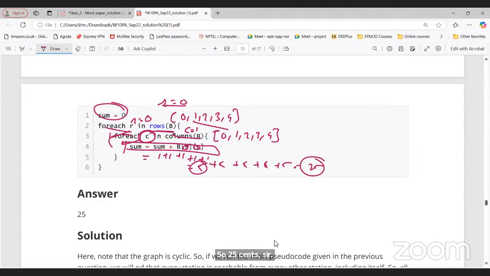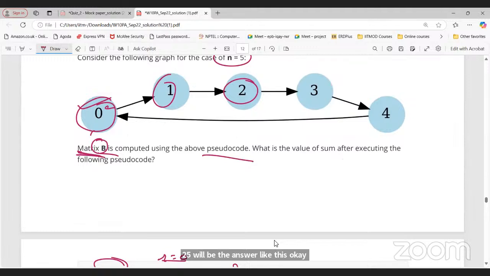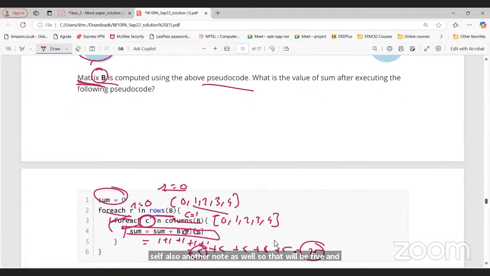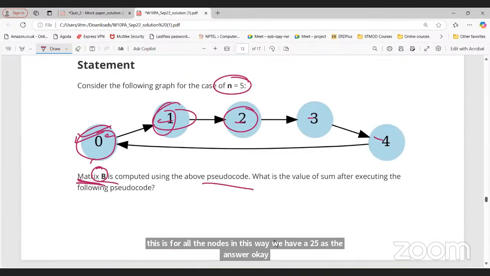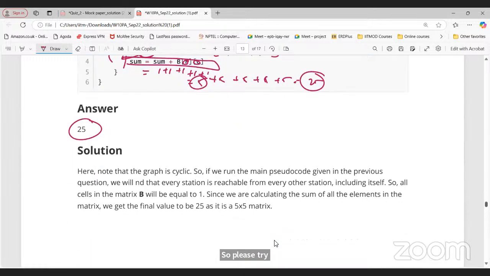Because for every node, I can reach all the other nodes, the node itself and the others as well. So that will be 5, and this is for all the nodes. So in this way, we have 25 as the answer. Please try to solve this question again.